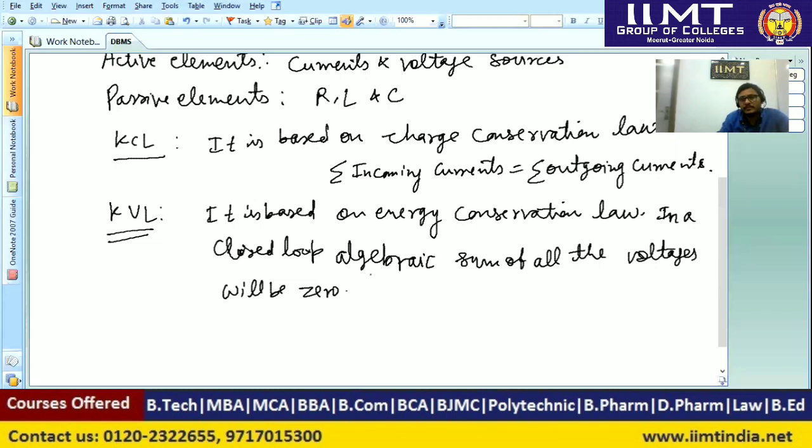Algebraic sum means sum with sign. So total voltage rise is equal to voltage drop.